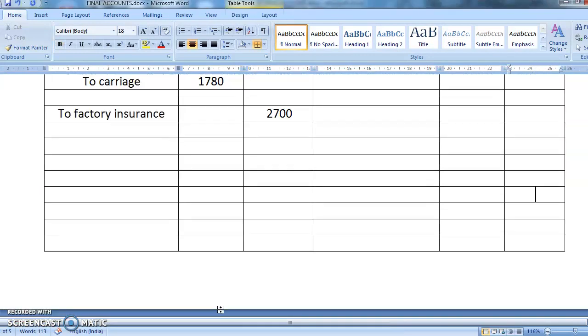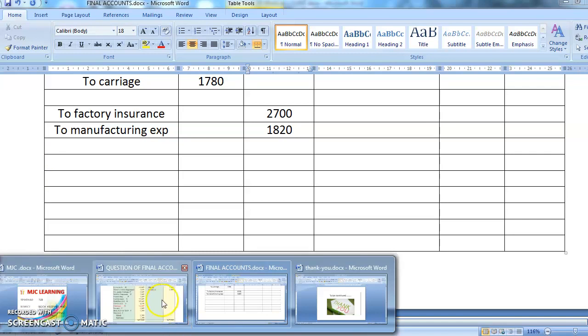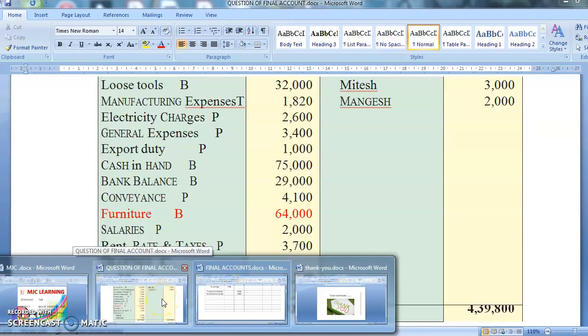Okay, manufacturing expenses is how much? 1,820. So you'll write here to manufacturing expenses. Okay, how much was manufacturing? 1820. Correct now? Manufacturing was 1820.